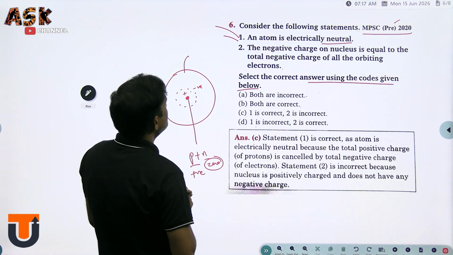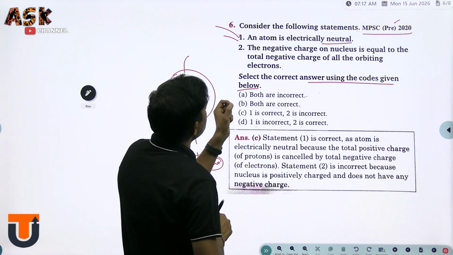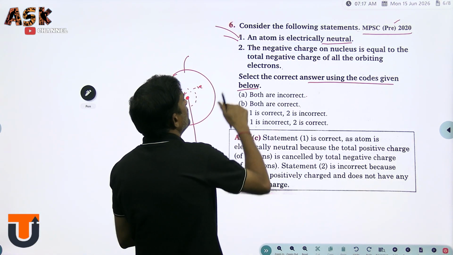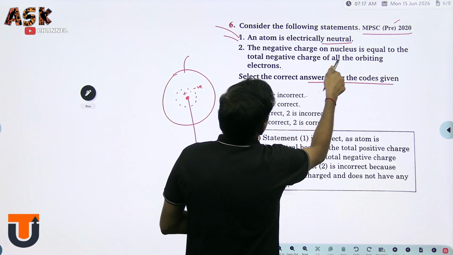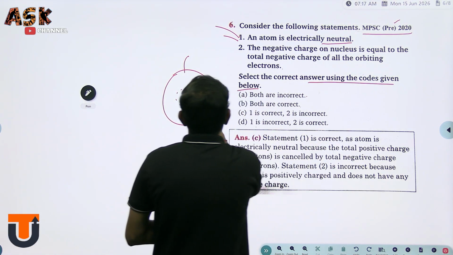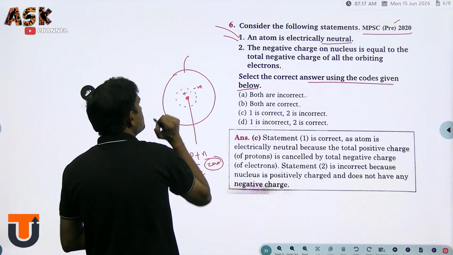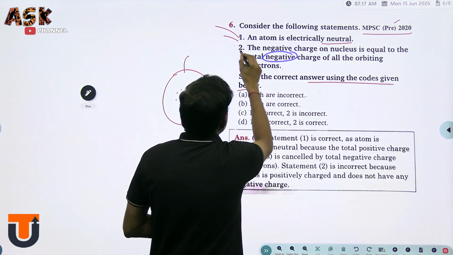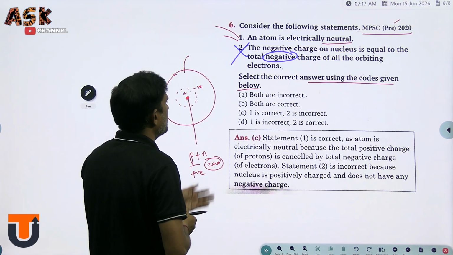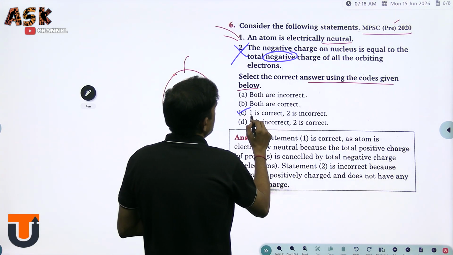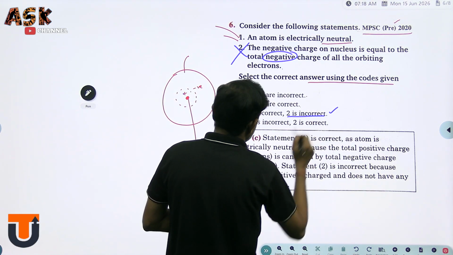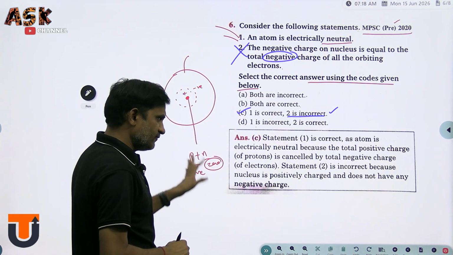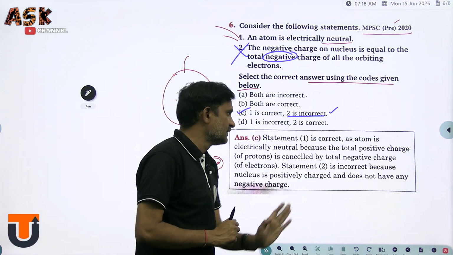But what about option 2? The negative charge on the nucleus is equal to the total negative charge of all the orbiting electrons. Actually, the nucleus only has a positive charge, but in the statement he gave negative, so statement 2 is completely wrong here. So option C: 1 is correct, 2 is incorrect. What is the explanation? Let us see. What I said, I wrote here.